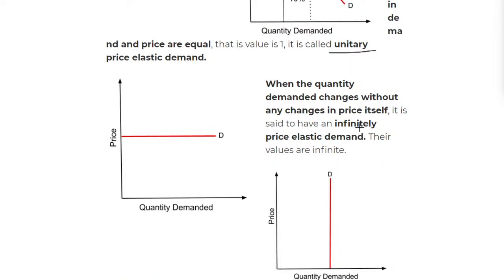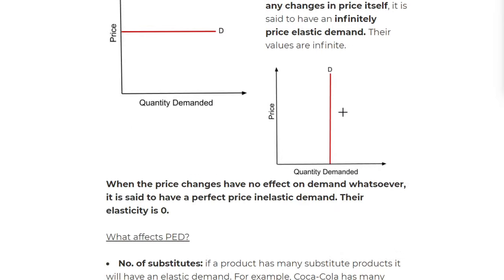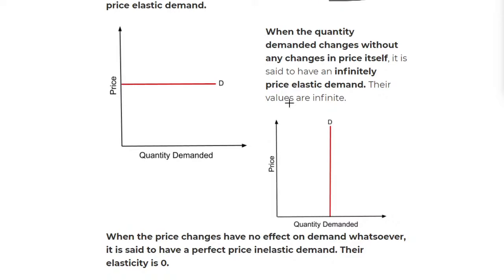We have the infinitely price elastic demand. This is when the curve is perpendicular to the x-axis. When it is vertical, or perpendicular to the y-axis, we say it is perfectly price inelastic because price has no effect on the demand. But with the infinitely elastic, when the quantity demanded changes, there will not be any change in the price itself. When someone demands and I've not done anything to it, for example, like fashion products.